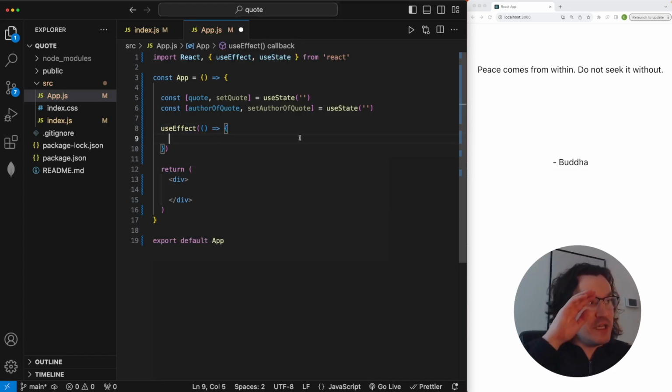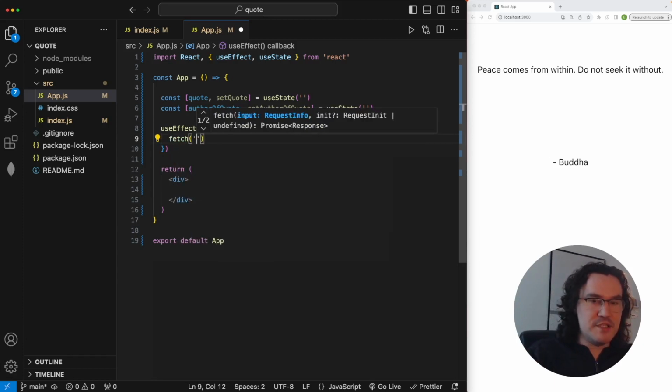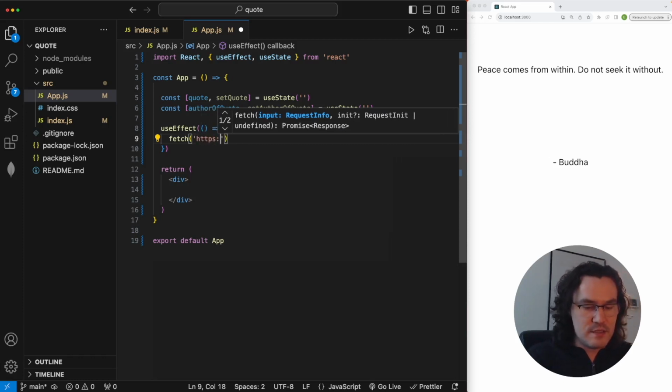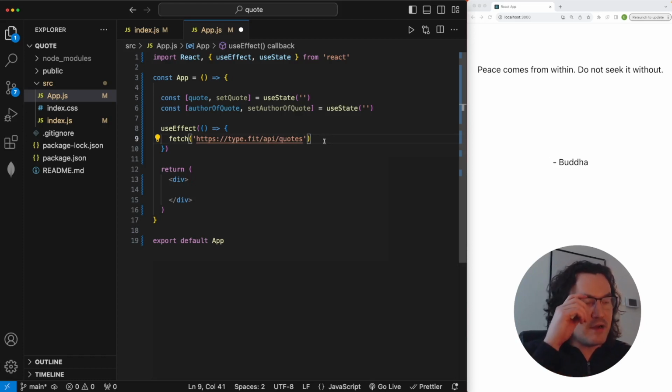And then we're going to use the fetch API. So we're going to go fetch, and then we're going to put into the string the API that we're going to hit: https://type.fit/api/quotes. Now I need to say this. I'm not exactly sure who built this API. Shout out to them. So thanks for building it. But the thing is, if you create this app or if you code as you go, which I recommend doing, I'm not guaranteeing it's going to be around forever.